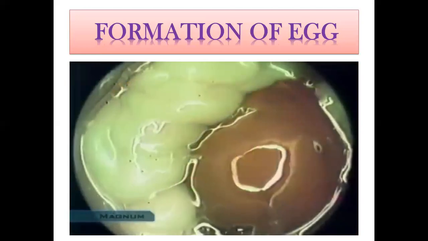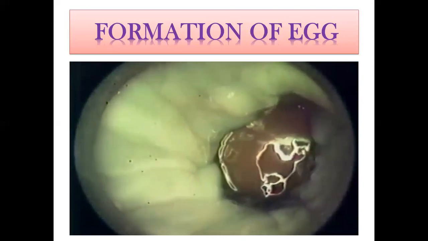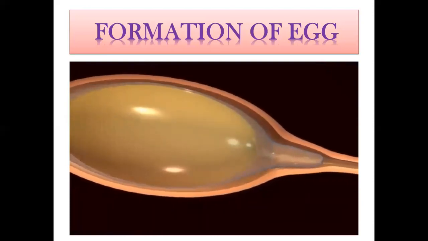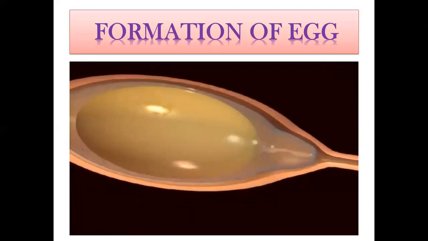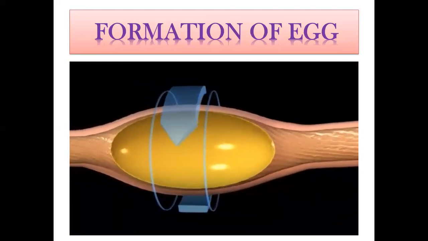The yolk spends about 15 minutes in the infundibulum before it passes into the magnum. In the magnum, over a period of about 3 hours, it will be covered by a dense, shock-absorbing layer of albumin, or egg white. As the albumin forms around the yolk, spiral ridges, which run the length of the magnum, cause the yolk to spin like a bullet in a rifle barrel.